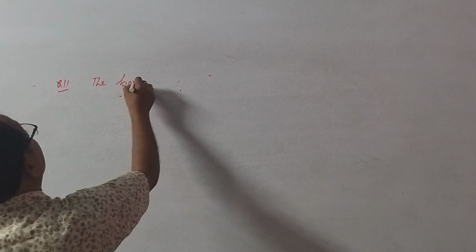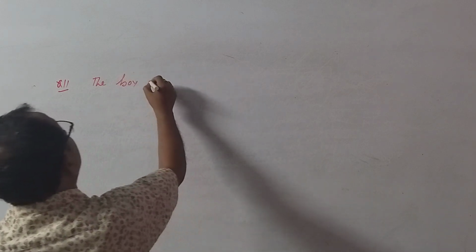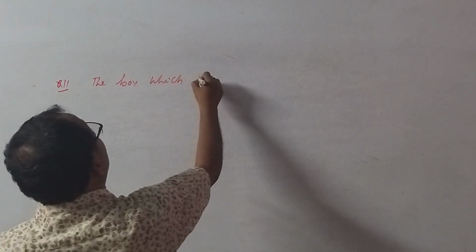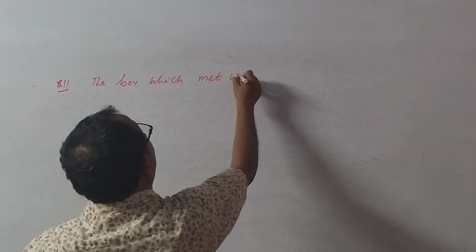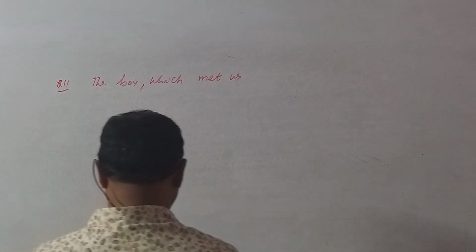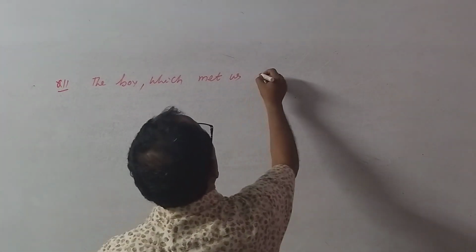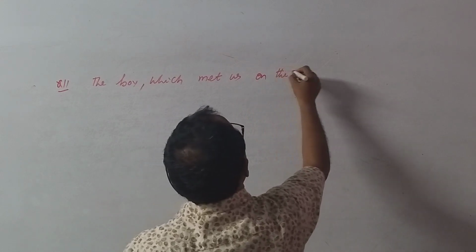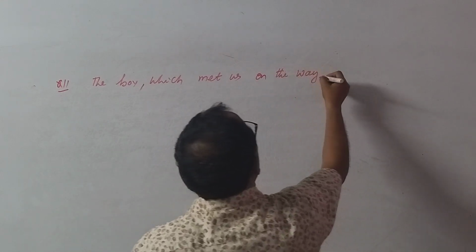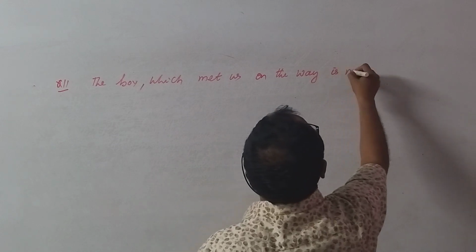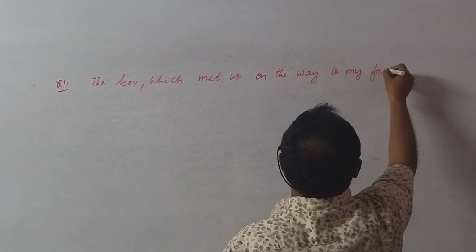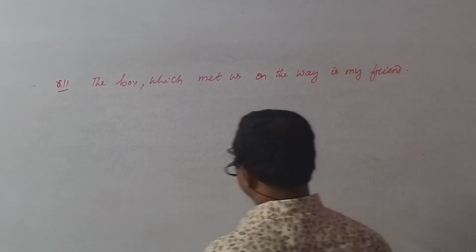The boy which met us on the way is my friend. Is my friend. The boy which met us on the way is my friend.